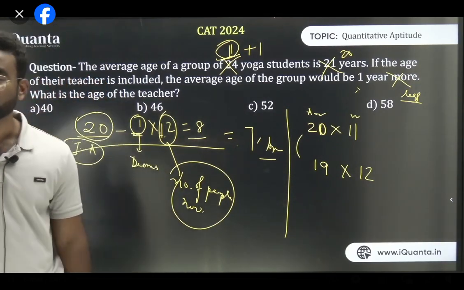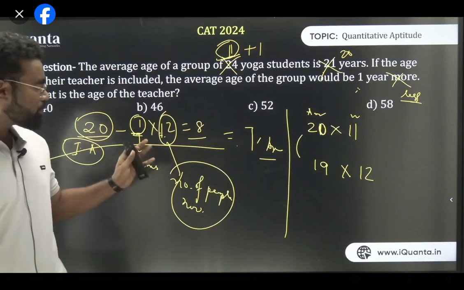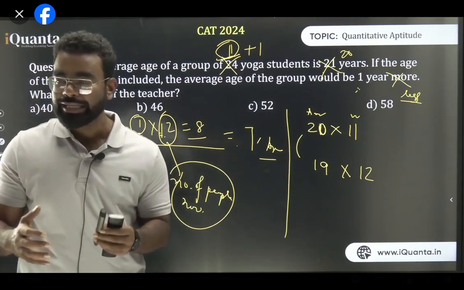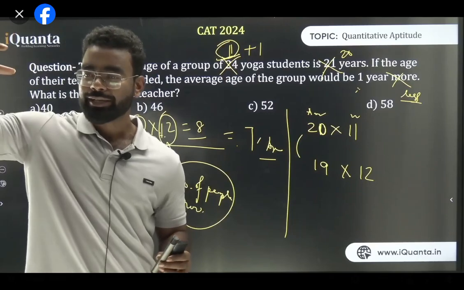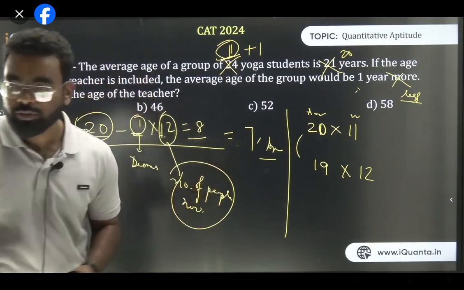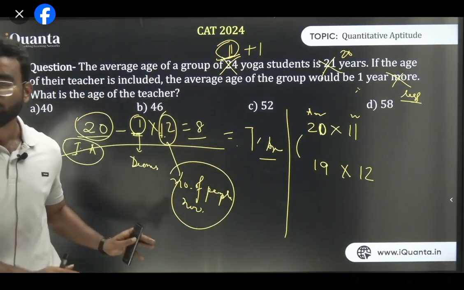So I have already explained how the shortcut came, but do not think too much about the shortcut, because the shortcut came because of just the idea. If the average is decreasing, the total age has to be decreased by the same thing. अगर सोचो average decrease हुआ 1, मतलब total में कितना decrease होगा? 1 into number of people 12. And don't think too much about it. Just think about it in this way.